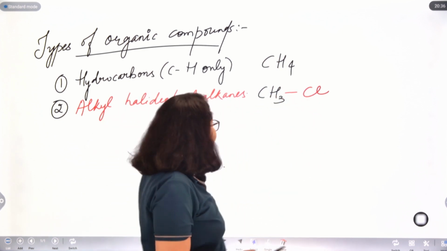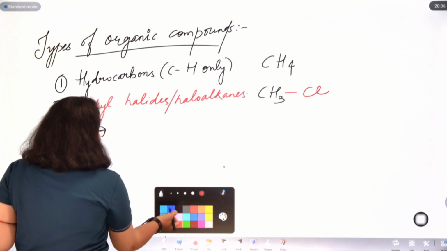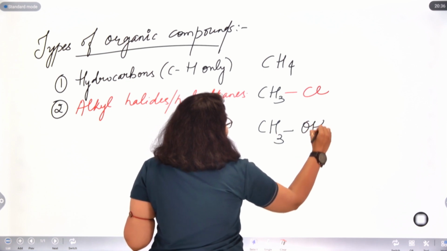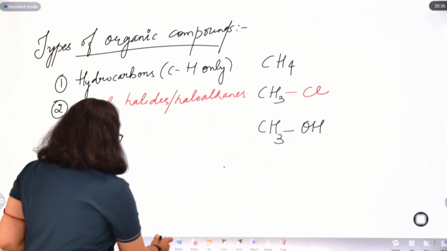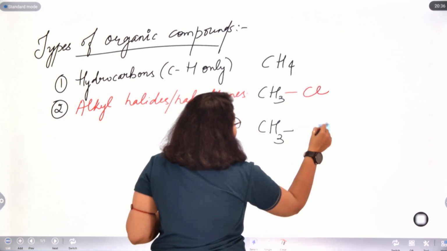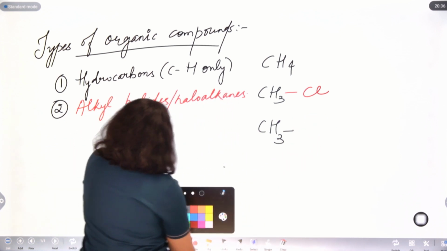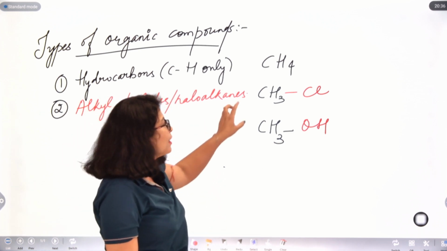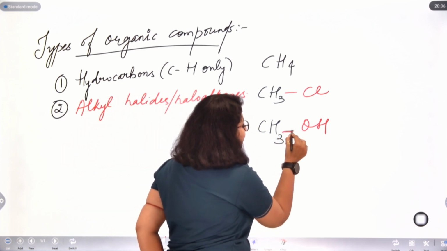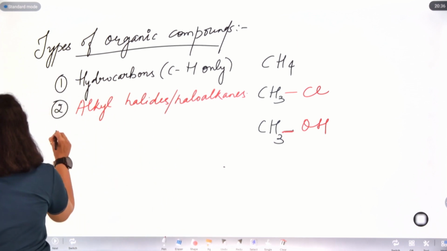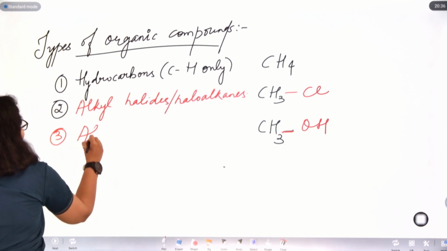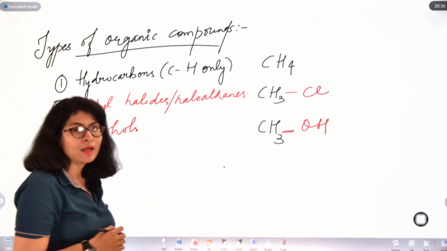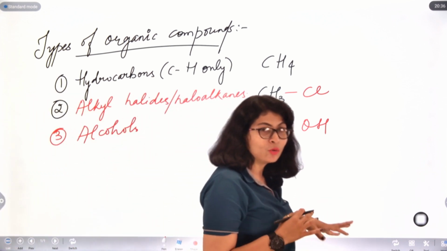If I replace one hydrogen with a chlorine atom, I get haloalkanes. Now the same thing, if I keep the CH3 skeleton intact and replace the hydrogen with OH, I will get a class of compounds called alcohols.